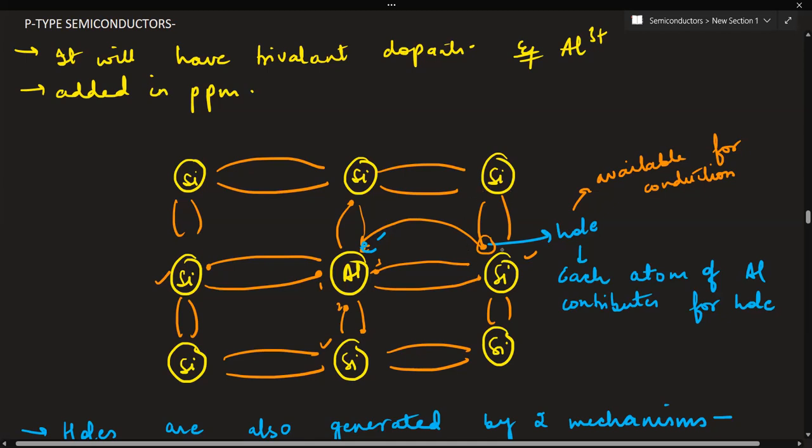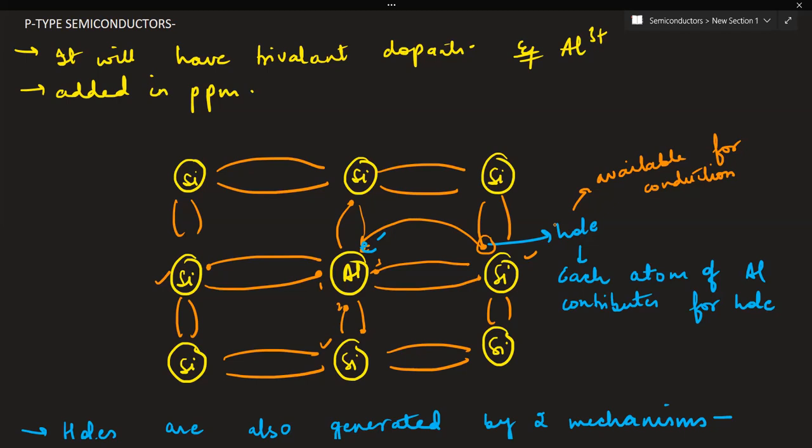But now this covalent bond has been broken, and this hole contributes in conduction. That's why we say the number of holes is more. Otherwise, it would have been an intrinsic semiconductor. This wouldn't be a type of extrinsic semiconductor, right? The holes are created by the acceptor atoms in addition to the thermally generated holes, while the free electrons are only due to thermal generation.